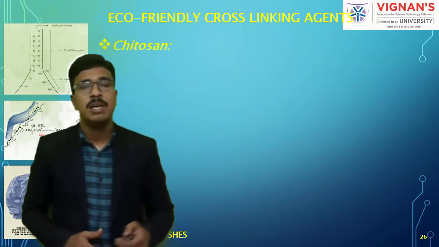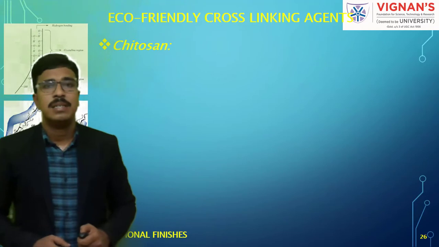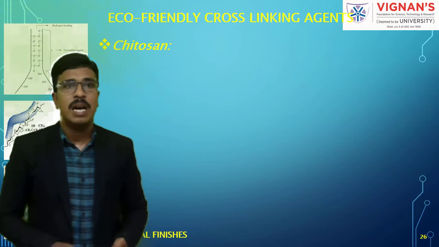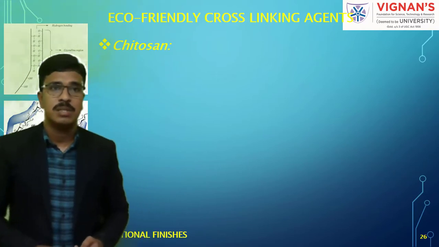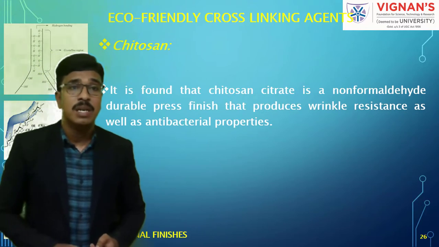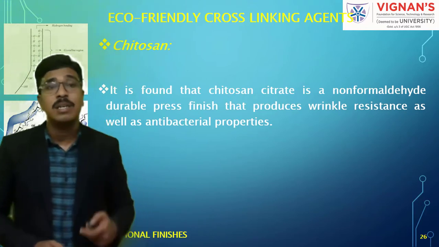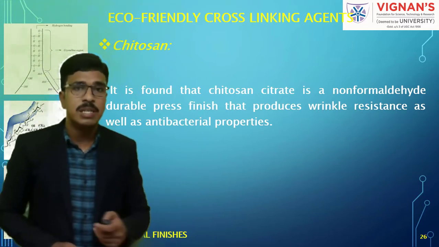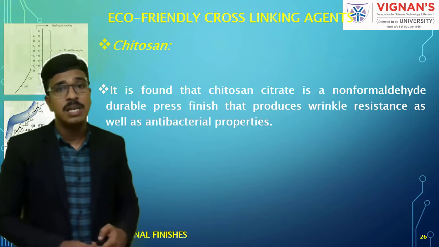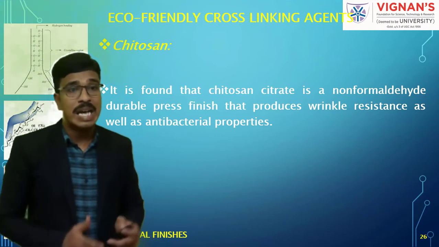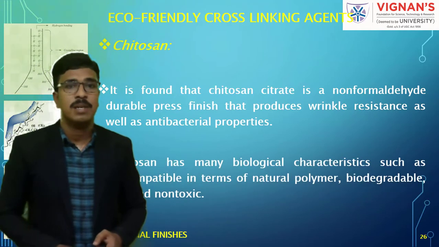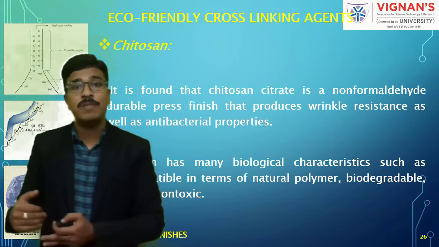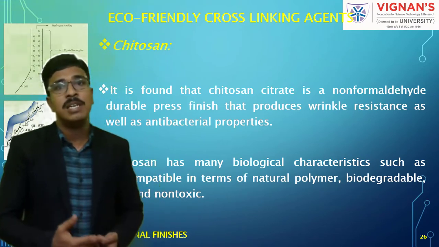So this is about citric acid, which is considered to be a non-formaldehyde based cross-linking agent. And one more thing is chitosan. Chitosan is found to be an eco-friendly cross-linking agent. Why? Because we are getting it from nature. Understand? It is a non-formaldehyde durable press finish that produces wrinkle resistant as well as antimicrobial properties. Its biological characteristics are that it is biocompatible, a natural polymer, biodegradable, safe and non-toxic.